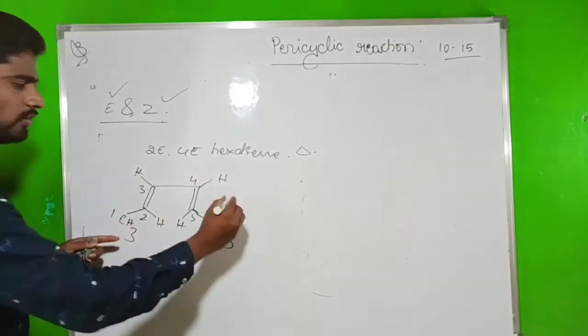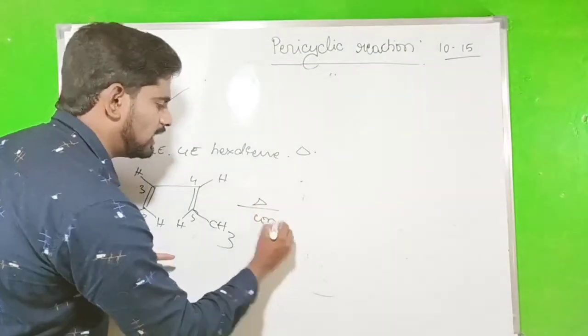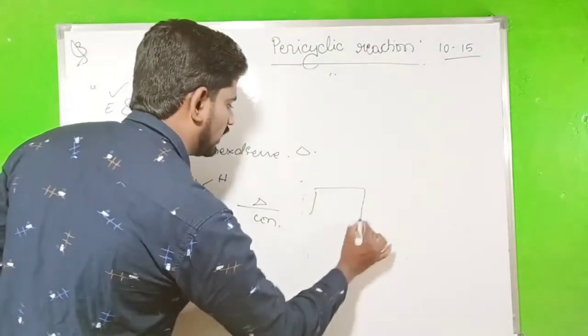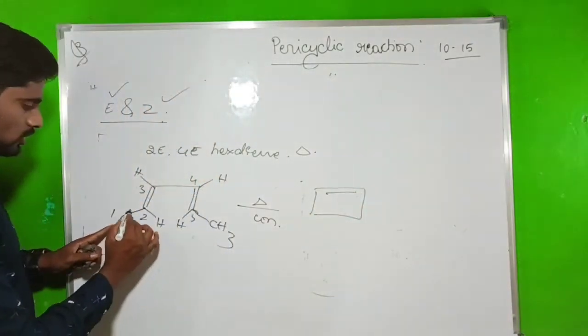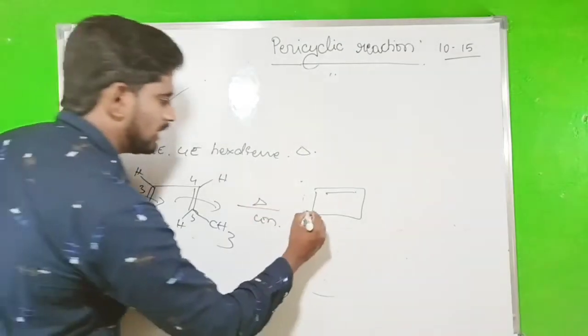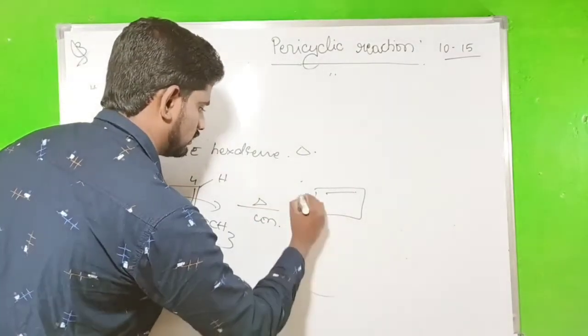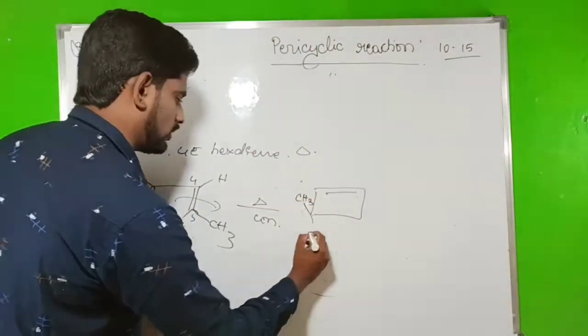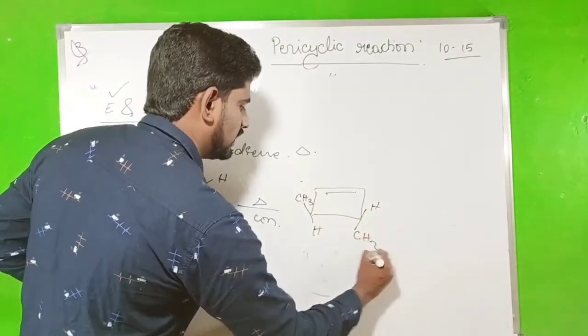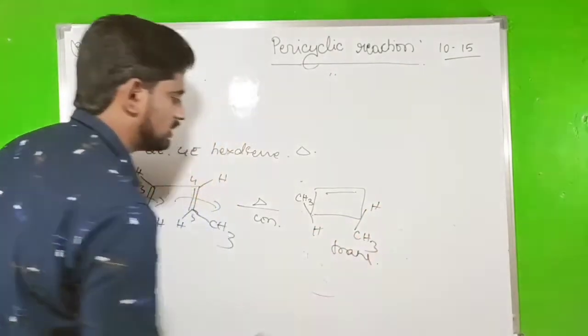This is the molecule. If you go to the thermal condition, the conrotation will take place. If you go to the conrotation, what will be the product? In conrotation, CH3 goes up, H goes up, and it should be the trans product. CH3, H, and this one will be H, CH3. This is the trans product.